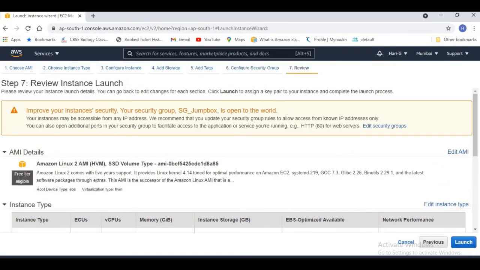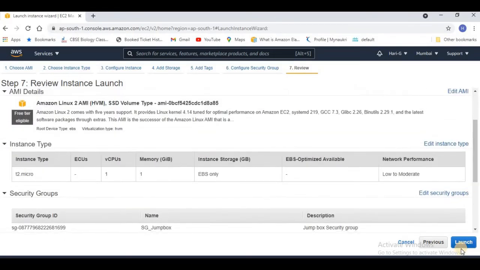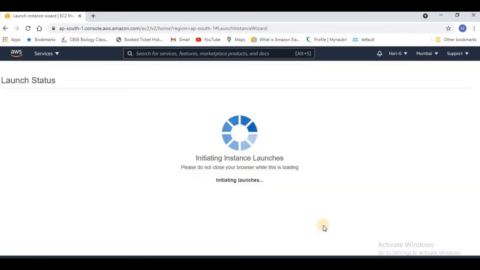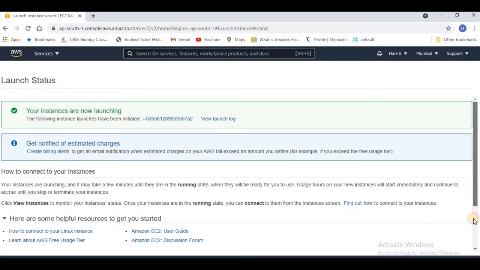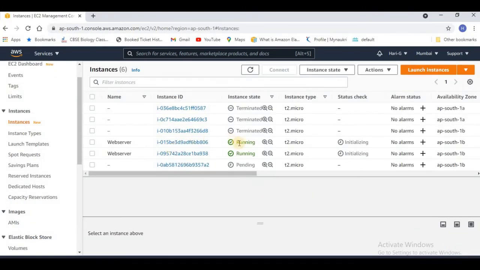And now the time to launch this. So these are the things already done. So let me take the key pair, which was already selected, the key pair of the Jumpbox, and launch the instances. If you go down and check the status of your instances, then you can see here the two instances, that is the web server, already running, and the third one, that's my Jumpbox, is coming up.